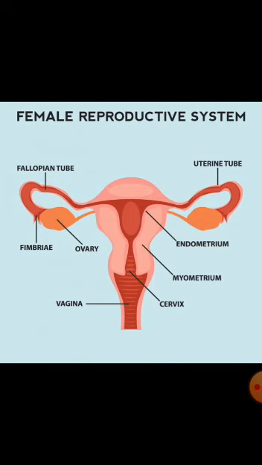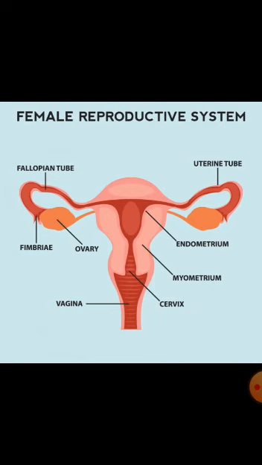The process of fertilization takes place in the oviduct. That is, the male gamete fuses with the female gamete in the oviduct. This release of the ovum is called ovulation. This ovulation happens every 28 to 30 days in women and it's called the menstrual cycle.